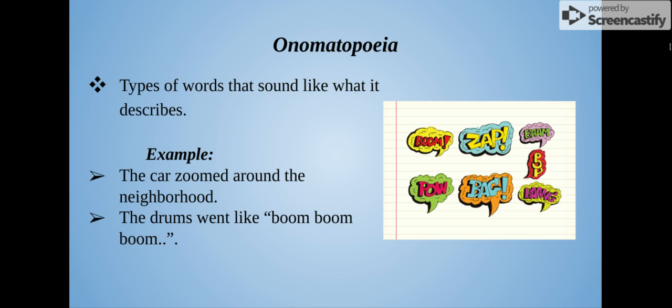As you can see in our picture, we have different types of onomatopoeias. We have boom, zap, bam, pop, pow, bang. Onomatopoeias are basically figurative language types that describe the sound or the effect of the sound.